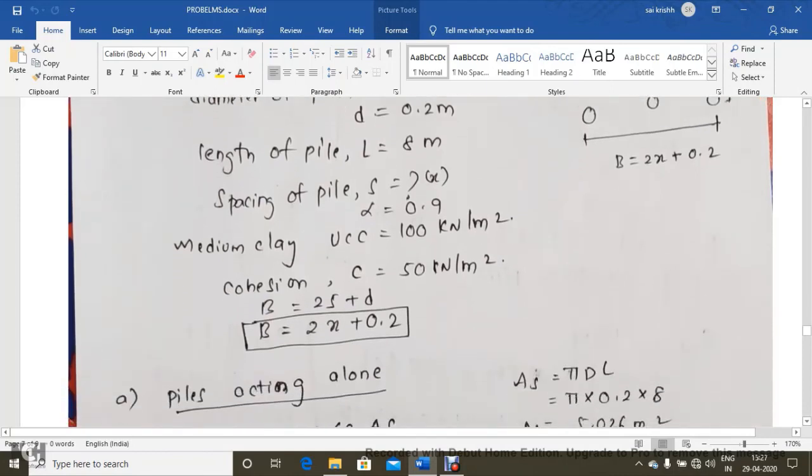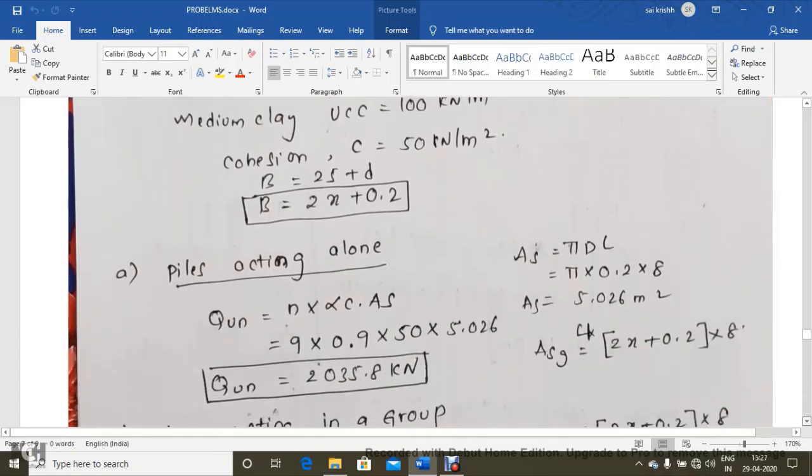Let's assume it is x. Alpha is 0.9. As it is medium clay with unconfined compressive strength 100, half of this value will be the cohesion value. As I already told you, because 3 piles are there, we get only two spacings. 2x plus 0.2 is the width.